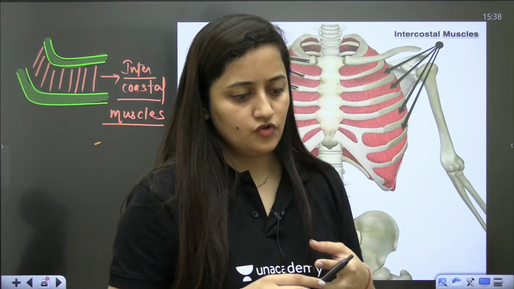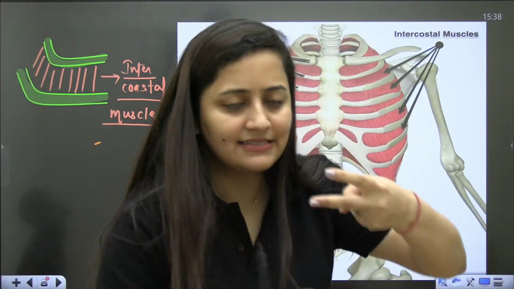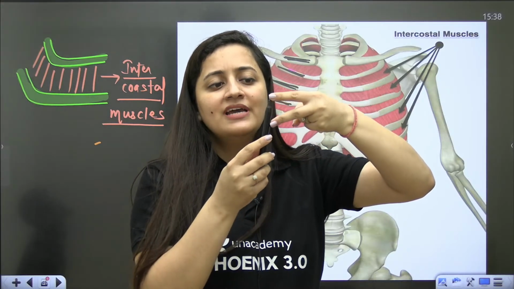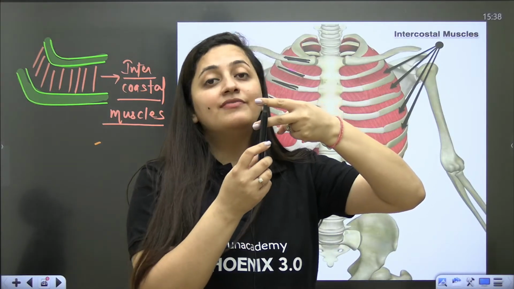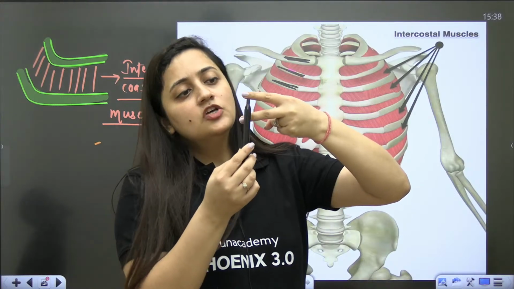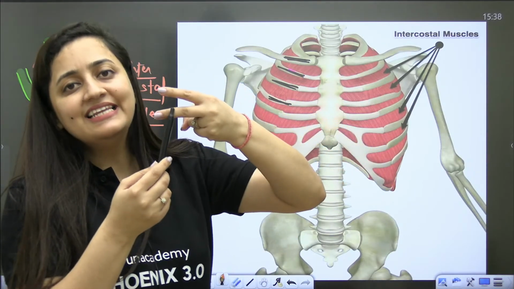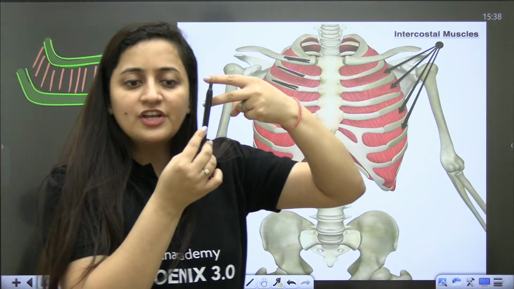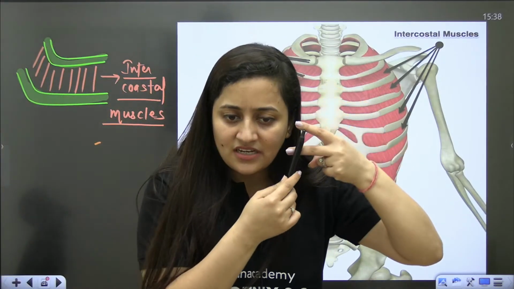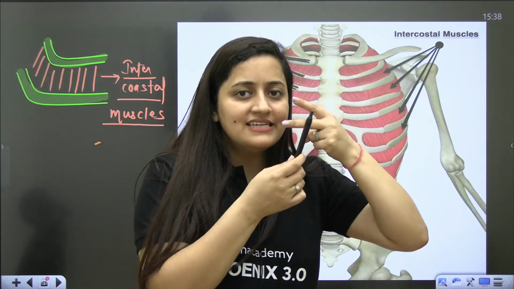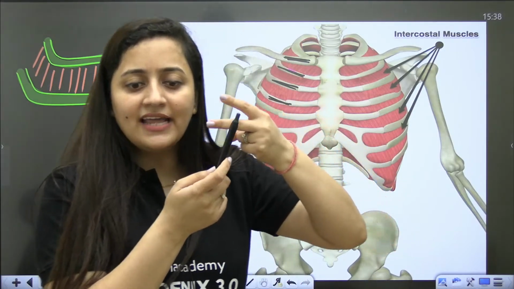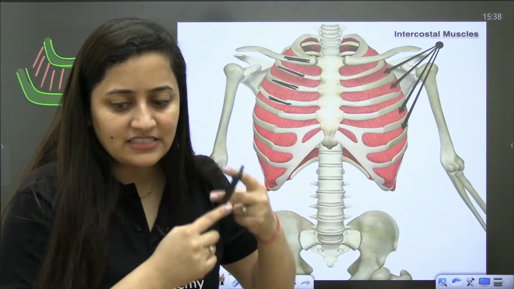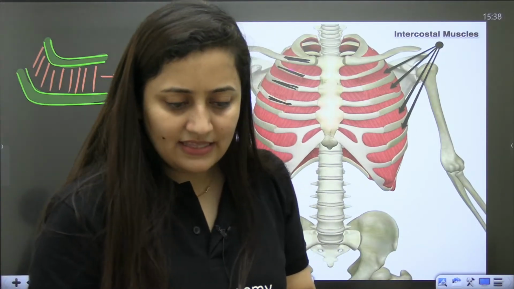Okay, I'll give you one example. Let's say these are two ribs. I told you in between the ribs muscles are there and we call them intercostal muscles. The muscles which are towards the exterior side, you are going to call external intercostal muscles because they are towards the exterior side.